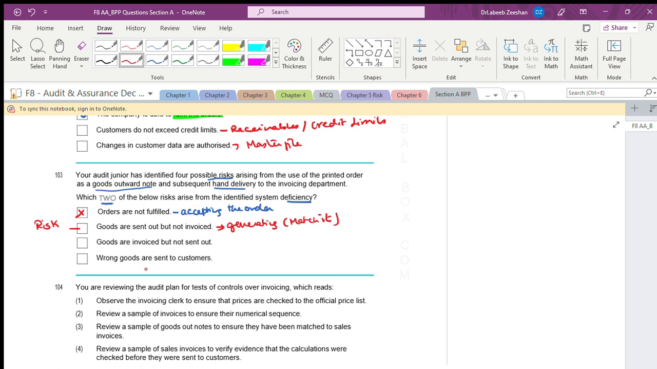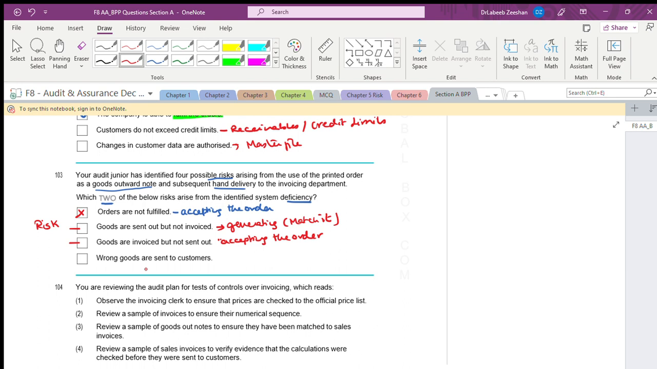Is it right? Next, this is with respect to what? This is with respect to the order accepting. The goods are invoiced but not sent out. We are talking in terms of at the time of accepting the order. Now you see the thing. What is the risk? Goods outward note, and what are the below risk? Wrong goods are sent to customers.